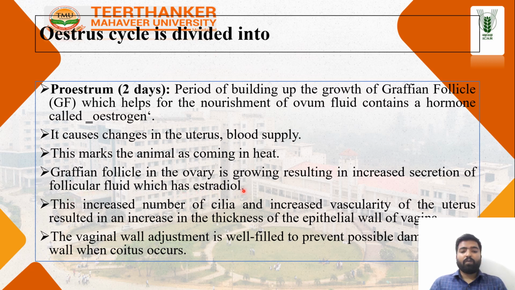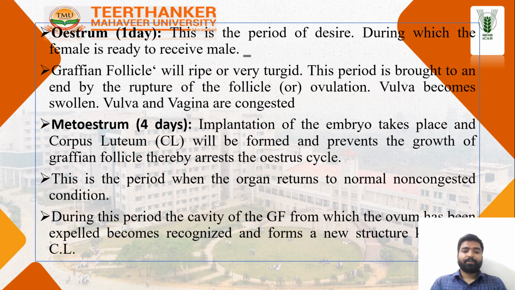The graafian follicle in the ovary is growing, resulting in increased secretion of the follicular fluid, which has estradiol. These increase the number of cilia and the vascularity of the uterus and result in an increase in the thickness of the epithelial wall of the vagina. The vaginal wall adjustment helps prevent possible damage to the wall.